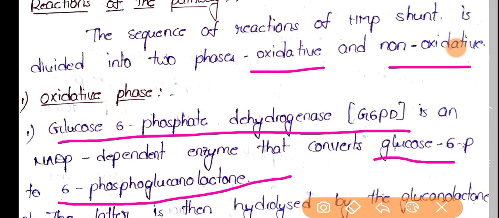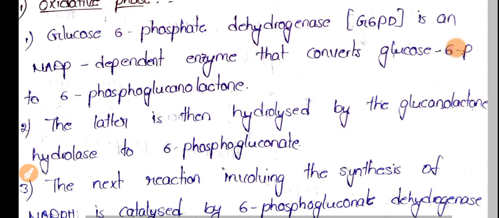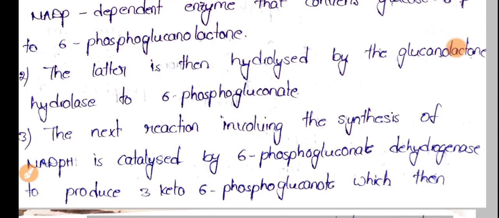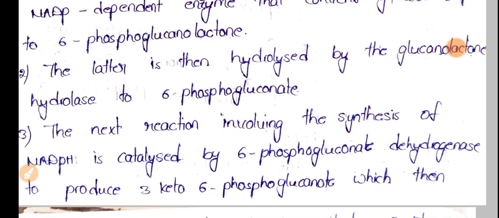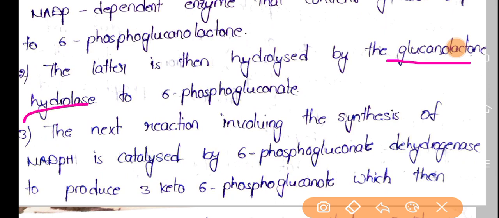And the next step is this 6-phosphogluconolactone is converted into 6-phosphogluconate by the activity of the enzyme gluconolactone hydrolase. So here, what the enzyme gluconolactone hydrolase will do is convert the 6-phosphogluconolactone into 6-phosphogluconate.